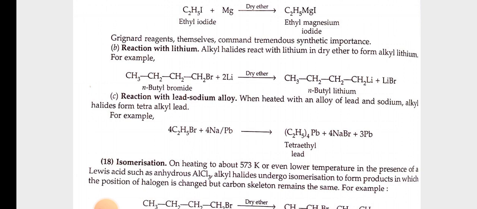C. Reaction with lead sodium alloy. When heated with an alloy of lead and sodium, alkyl halides form tetra-alkyl lead. For example, 4C2H5Br + 4Na/Pb gives tetraethyl lead plus 4NaBr plus 3Pb.